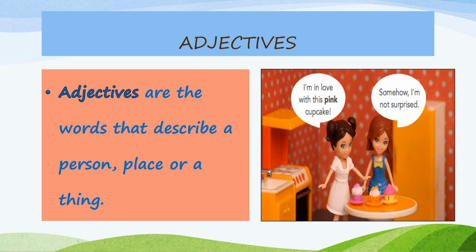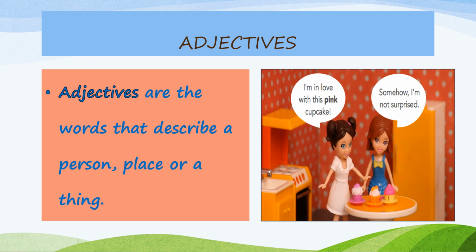Look at the right picture, children. Let's look at their conversation. "I'm in love with this pink cupcake." "Somehow I'm not surprised." So here the girl is saying pink cupcake. So cupcake is the thing, children. The cupcake is described as pink colored. So this word pink describes this thing cupcake. So pink is an adjective.